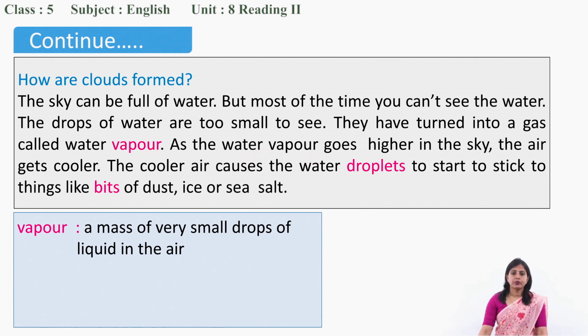As the water vapor goes higher in the sky, the air gets cooler. When they leave the atmosphere of the earth, they go higher and higher. Then what happens? Those small droplets of water which have become vapor cool down. The cooler air causes the water droplets to start to stick to things like bits of dust, ice or sea salt.